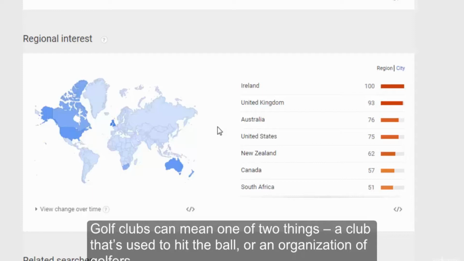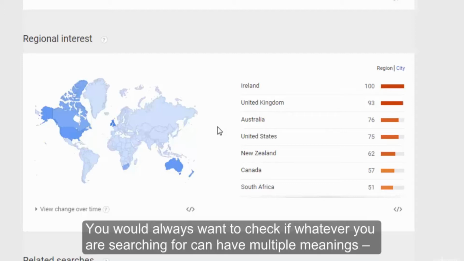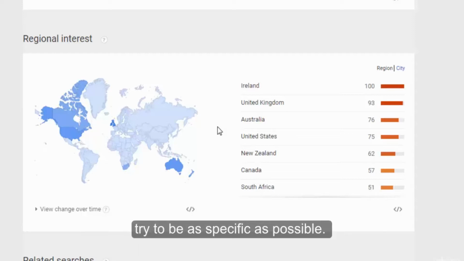Golf clubs can mean one of two things: a club that's used to hit the ball, or an organization of golfers. You would always want to check if whatever you are searching for can have multiple meanings. Try to be as specific as possible.